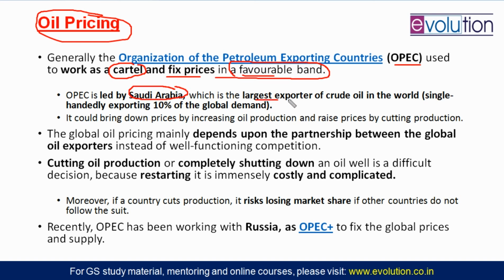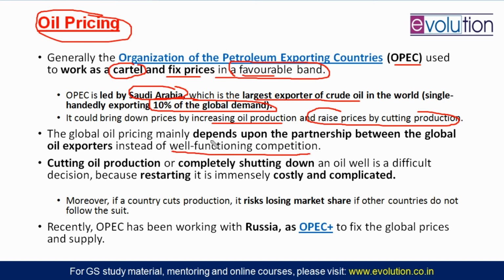Why? Saudi Arabia is the largest exporter of crude oil in the world. Single-handedly, Saudi Arabia, out of the global demand, exports 10% of the crude oil. So whenever this OPEC wants that oil prices should go down, they will produce extra oil. When they want that oil prices should be more, that should be costly, they will reduce the production of oil. So you can see that this oil pricing in the global world is not much market oriented, not competition oriented, not a competitive market.